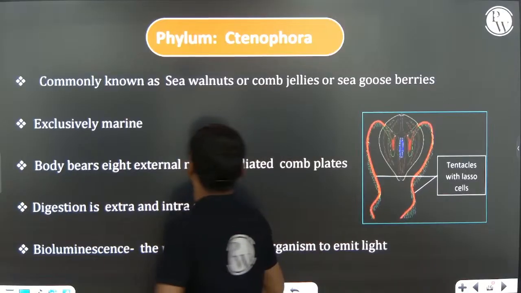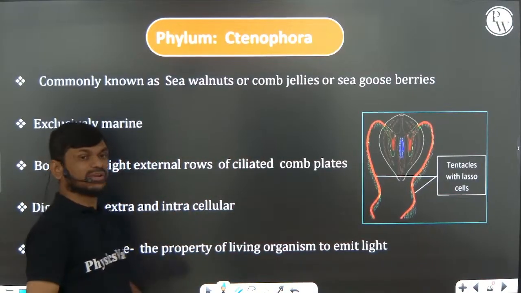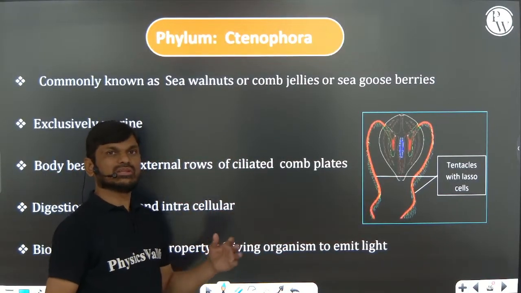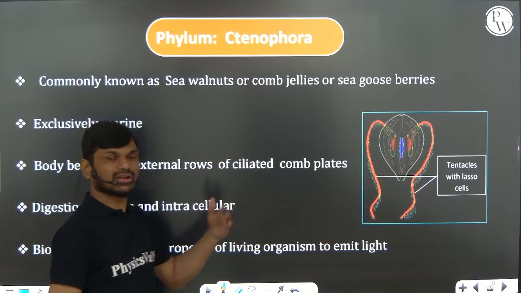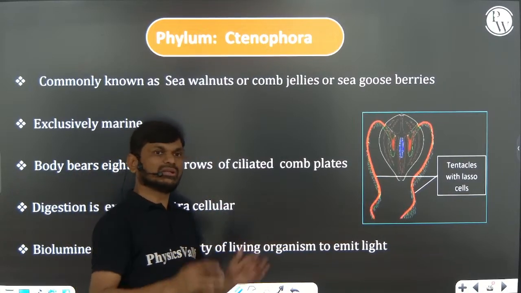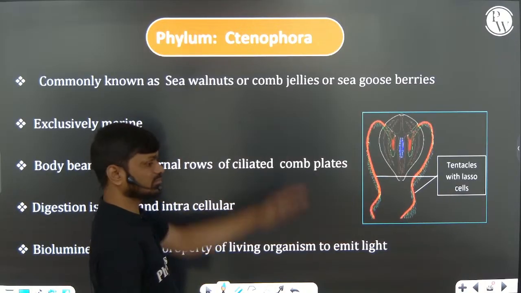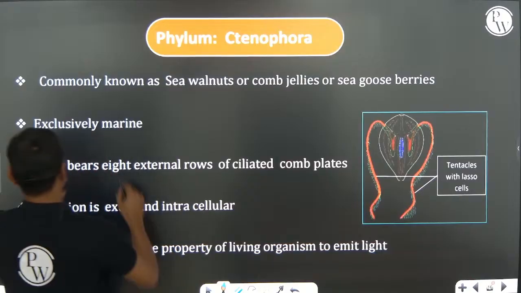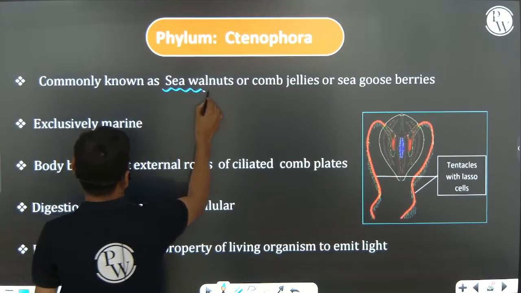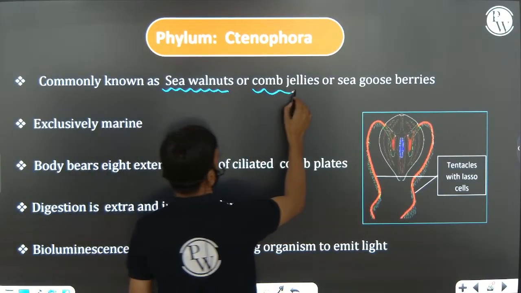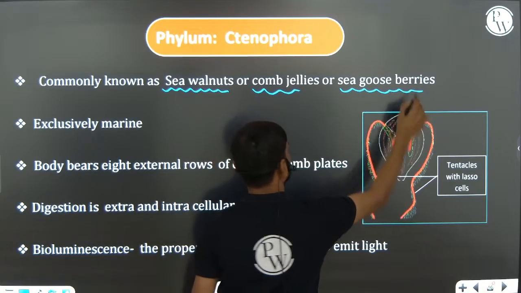Next one, Ctenophora. Ctenophores are the close relatives of the Coelenterata. Earlier they were classified under Coelenterata, but later, based on some other character, we separated them and kept them under a separate phylum, Ctenophora. Commonly known as sea walnuts, comb jellies, sea gooseberries.